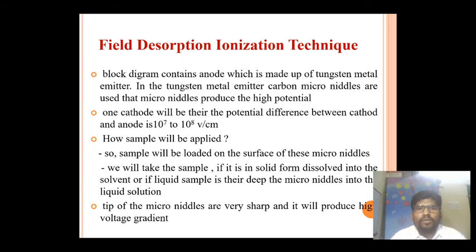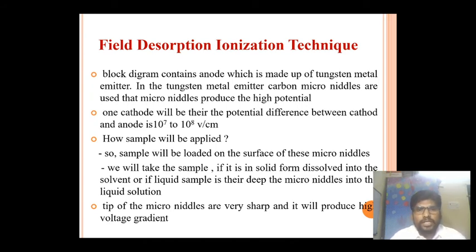One cathode will be there. As I told you, the potential difference is 10 raised to 7 to 10 raised to 8 volt per centimeter. So the question is, how will the sample be applied?